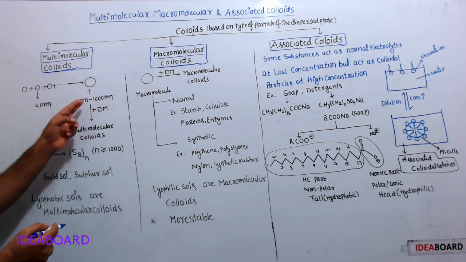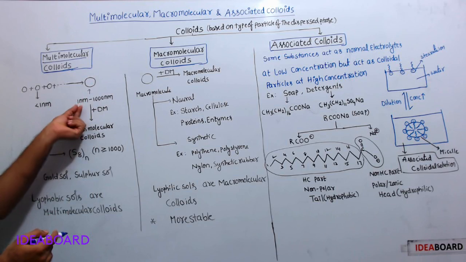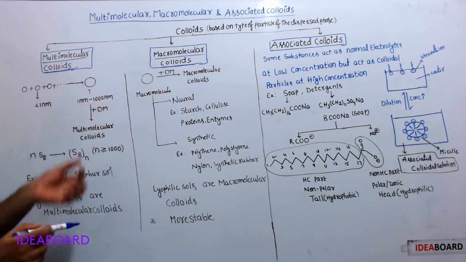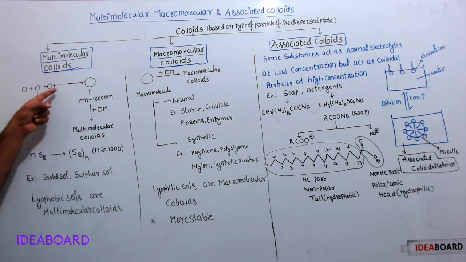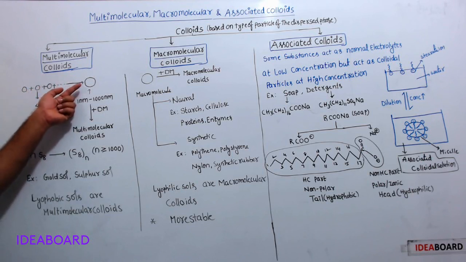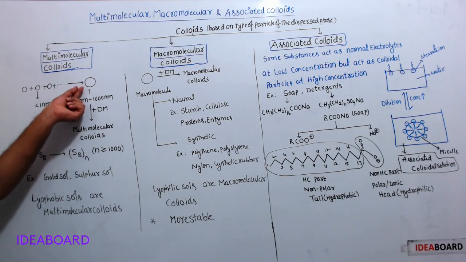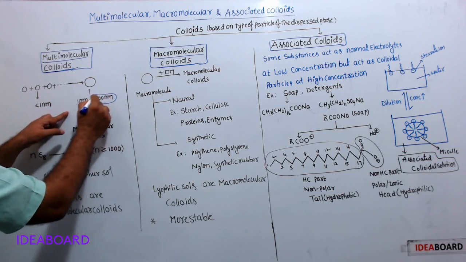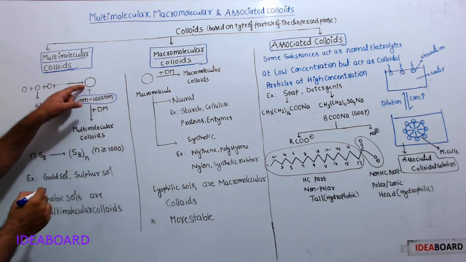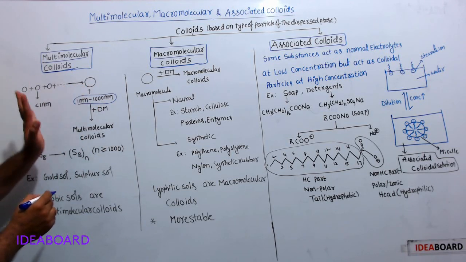This big particle size is in the colloidal range, 1 nanometer to 1000 nanometers.